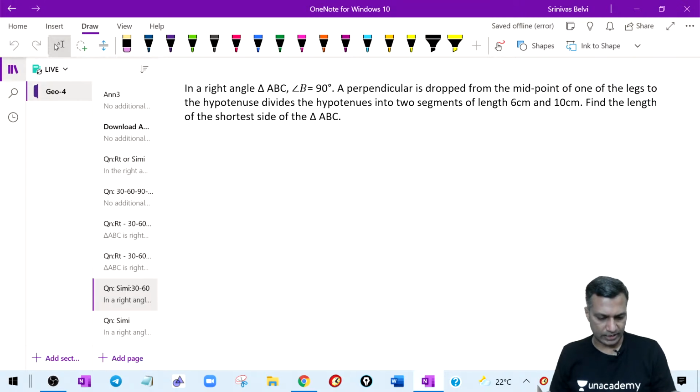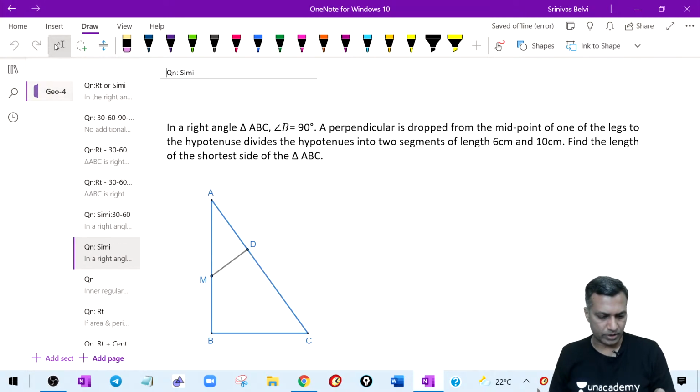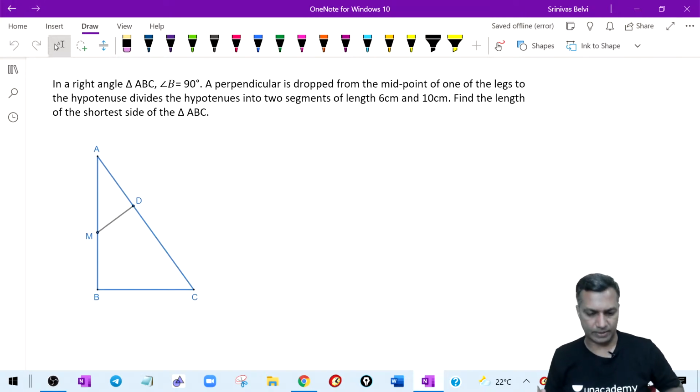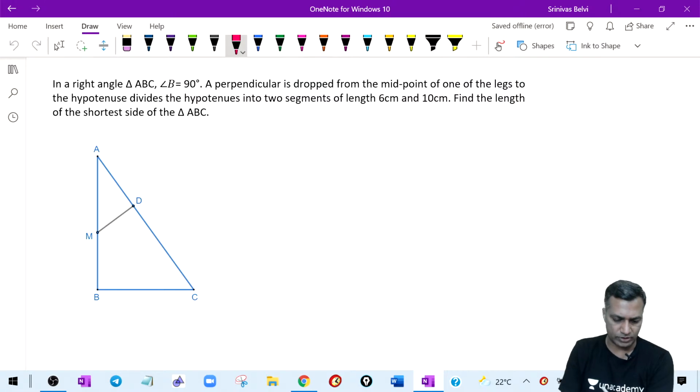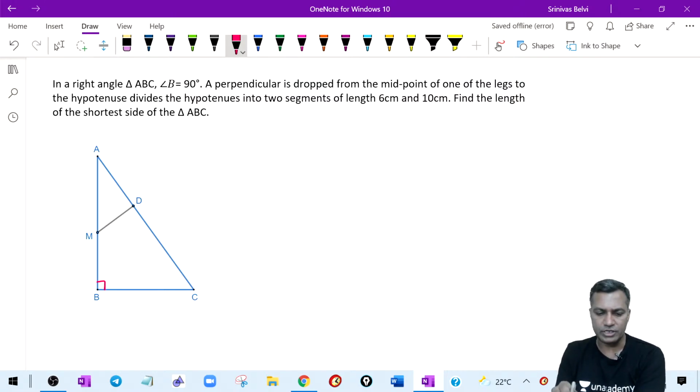Okay, great. All right, let's do this together. Otherwise we'll simply run out of time. One of the schematic diagrams can be this, right? It's given that angle B is 90 degrees. Then a perpendicular is dropped from the midpoint of one of the legs.